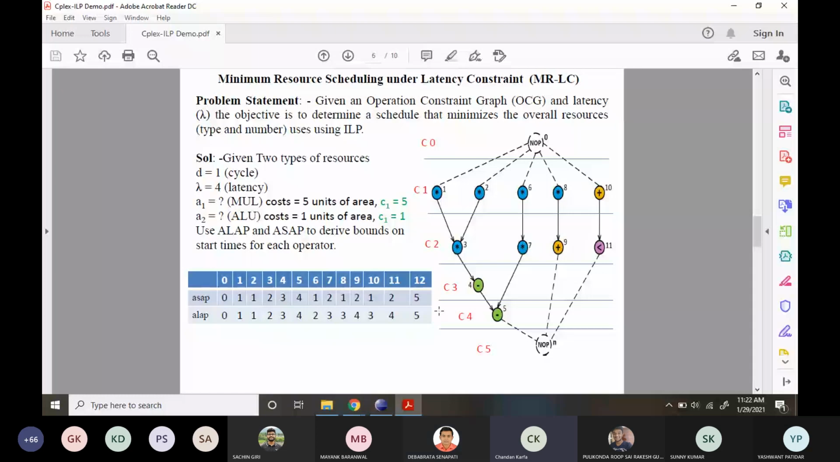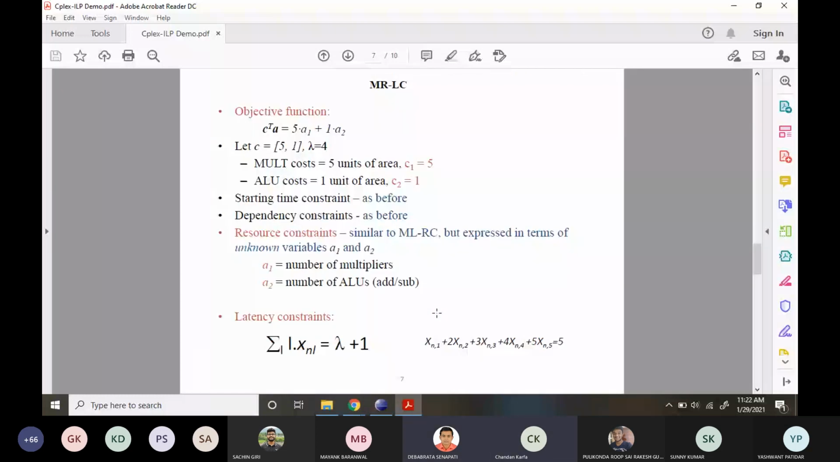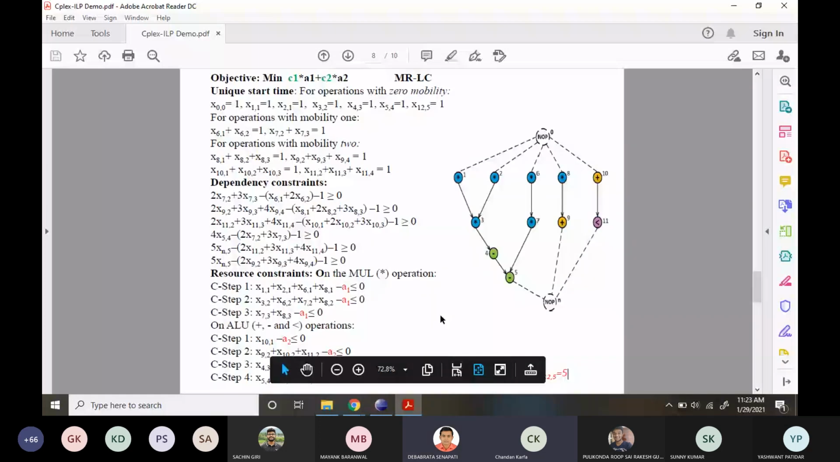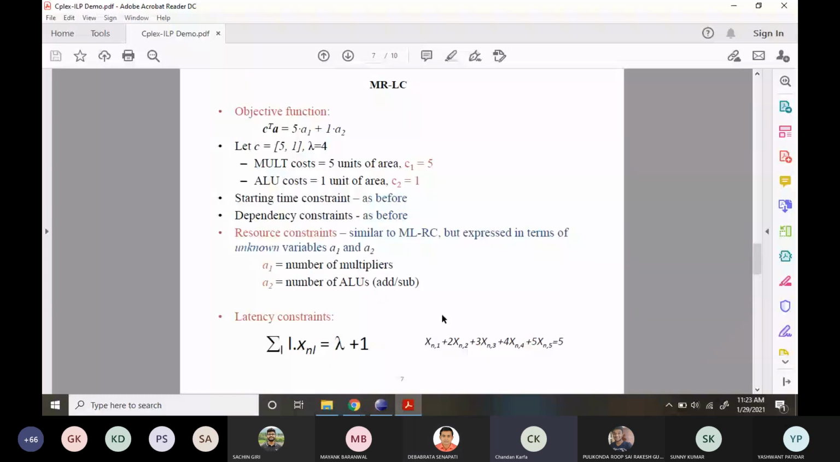Why are you changing slides? Just keep that slide where the constraints are mentioned. Go to the next slide. Yeah, this one. So you see here that the only change is the resource constraint. Earlier, the values of A1 and A2 were written as 2 in this equation. Now he is putting a variable A1, A2, and it will be for both types of resource.